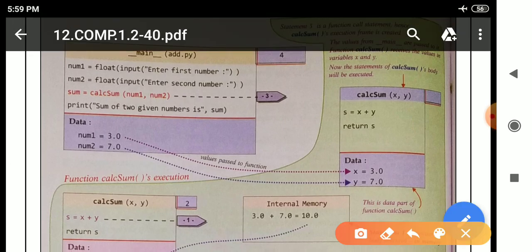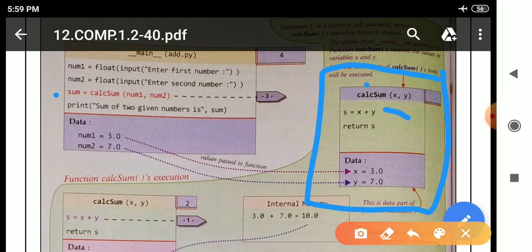the third line will execute, means this function call. In the function call, this is the name of the function, and after that x comma y are the parameters or arguments. When the function call happens, the body of the function will execute. This part is known as the body of the function: s is equal to x plus y and return s.